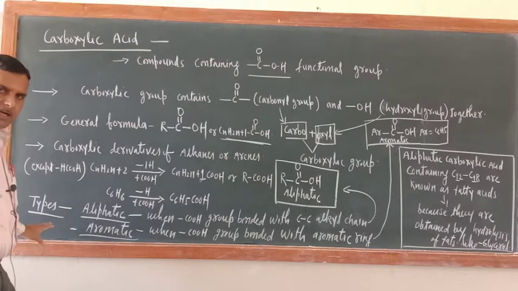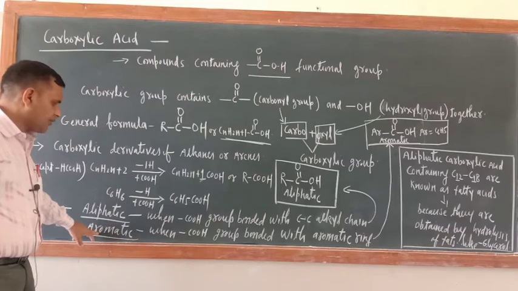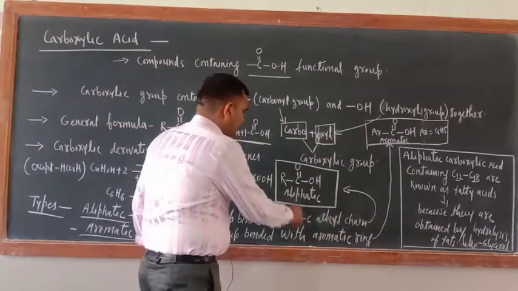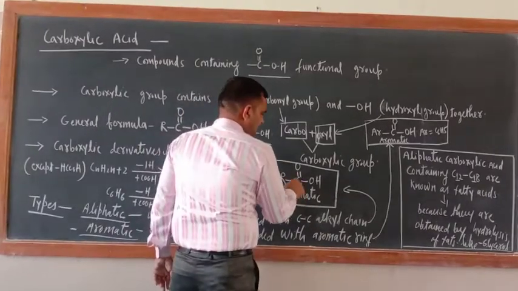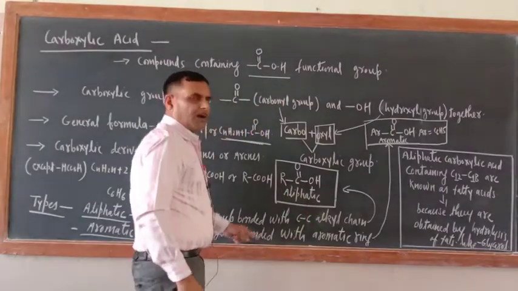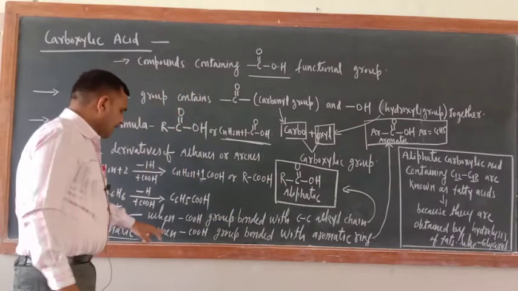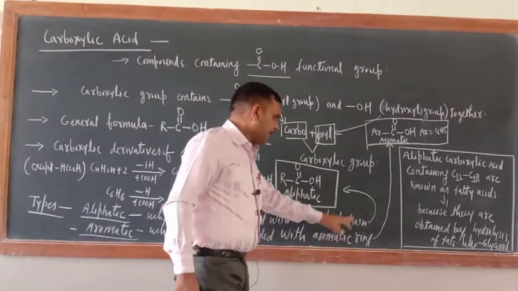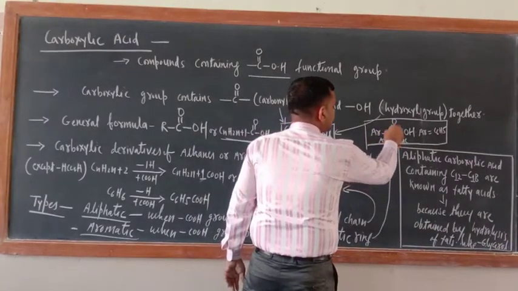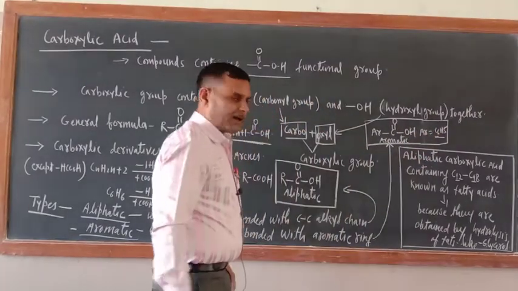How many types are there? Basically there are two types of carboxylic acid, one is aliphatic, the other is aromatic. When the COOH group is bonded with a carbon-carbon alkyl chain, that is, the COOH group is bonded with R, where R means a carbon-carbon alkyl chain, that is known as an aliphatic carboxylic acid. When the COOH group is bonded with an aromatic ring, ArCOOH, where Ar means C6H5, they are known as aromatic carboxylic acids.